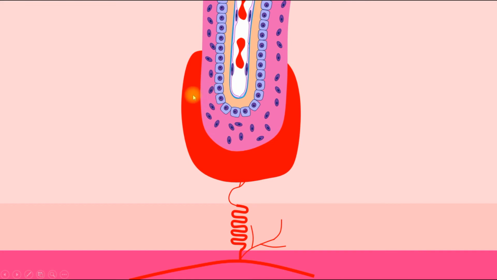Which substances can pass through this barrier? Formed elements of blood cannot pass through this barrier, but different substances, nutrients, can pass through. Immunoglobulins, for example, generally cannot pass through this barrier, but immunoglobulins G are the smallest, and they can pass through this barrier. So the mother's immune substances, immunoglobulins G, pass through this barrier and reach the blood of the embryo.